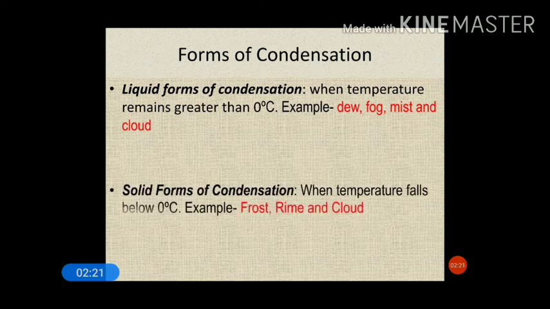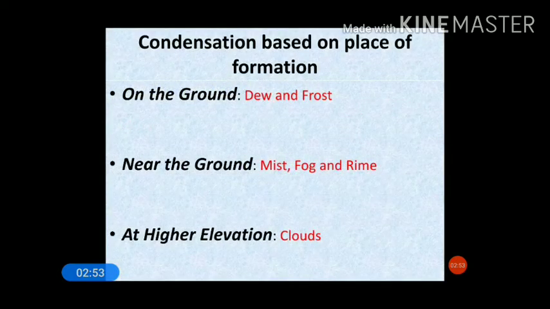And the solid forms of condensation are frost, rime and cloud. These are the solid forms of condensation, and they happen when the temperature falls below 0 degrees Celsius. So any region experiencing temperature below 0 degrees Celsius during the early morning experiences frost, rime and cloud.